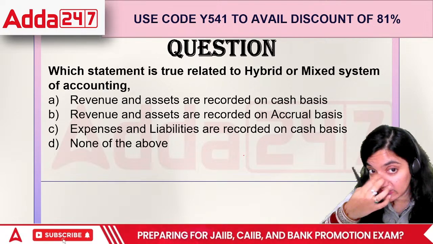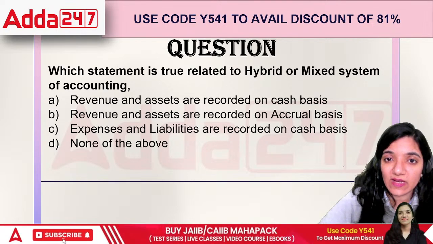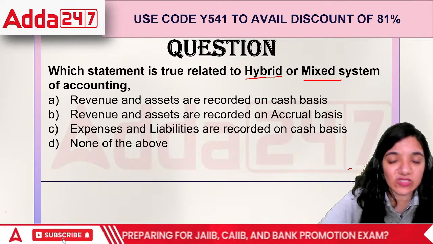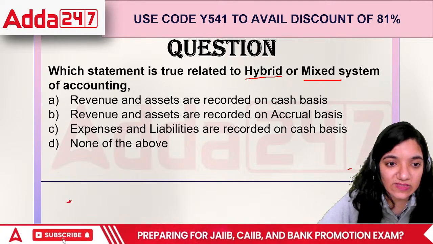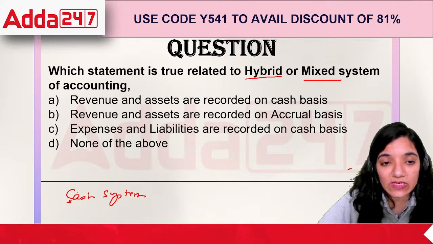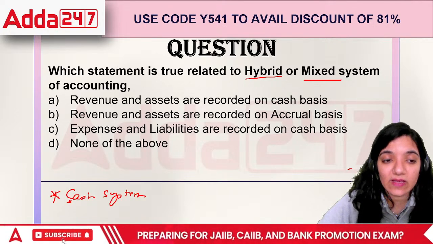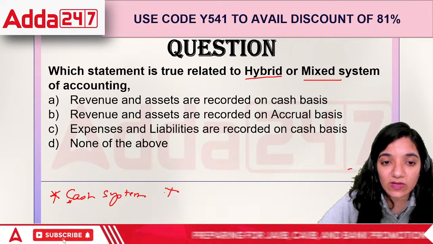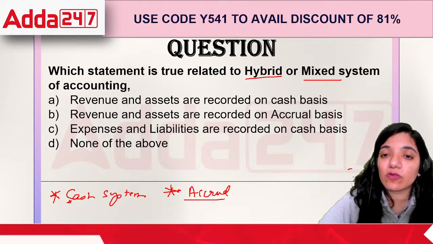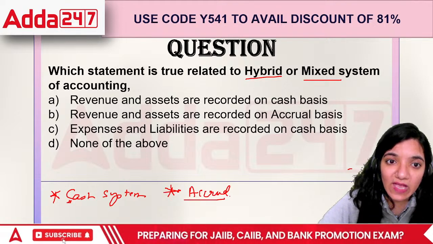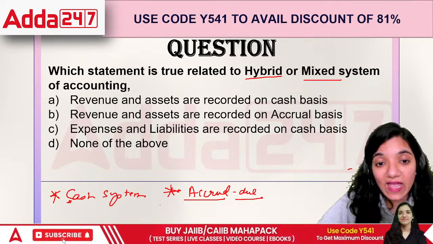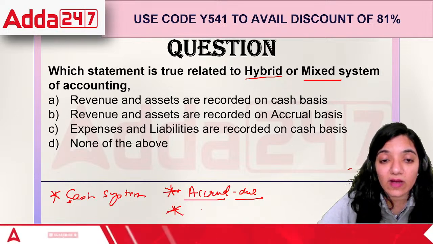The next question says, which statement is true related to hybrid or mixed system? There are three systems. The number one system is the cash system, where everything is recorded only in terms of cash or money. Then the system is called accrual system. Under accrual system, we record everything on due basis, and the next one is hybrid.